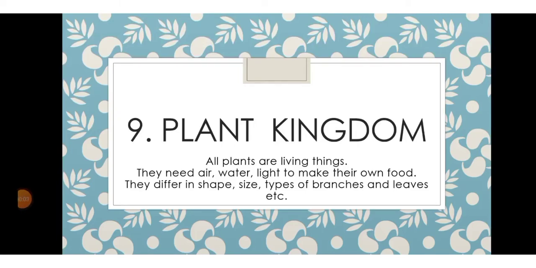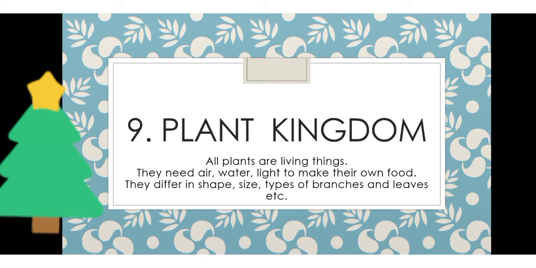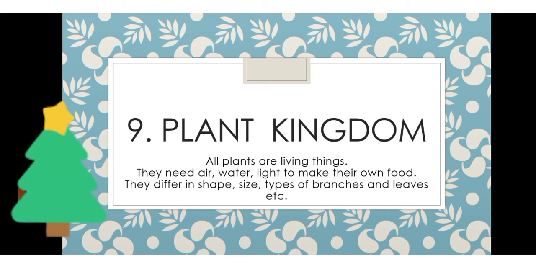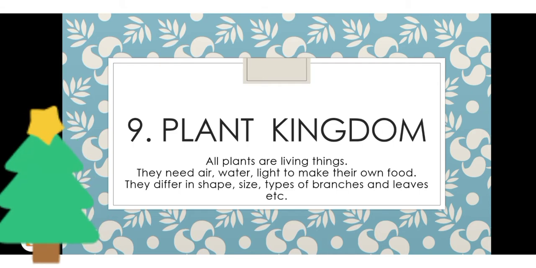Today we are going to learn about the plant kingdom, where plants play a very important role. All plants are living things. They need air, water and light to make their own food. They differ in shape, size, types of branches and leaves, and in different ways like flowers and fruits. Every plant is different.